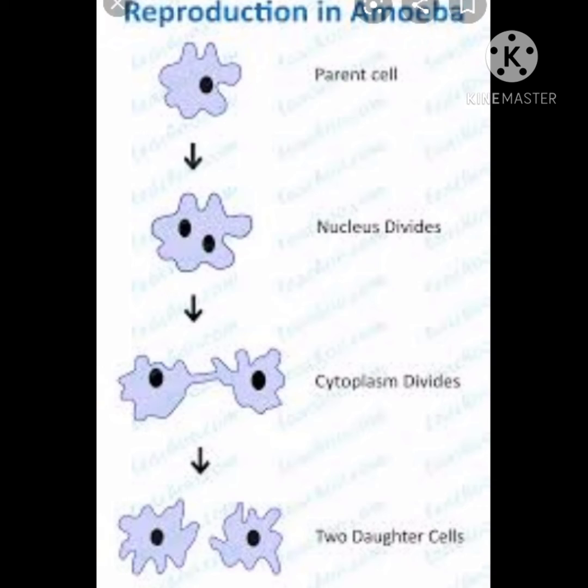Sorry, not the cytoplasm. The nucleus of the parental cell divides and forms two daughter nuclei. Then each daughter nucleus gets covered by a bit of cytoplasm. For that purpose, the cytoplasm also divides. Finally, two amoebae are produced from one parent amoeba. This type of reproduction in which an animal reproduces by dividing into two individuals is called binary fission.